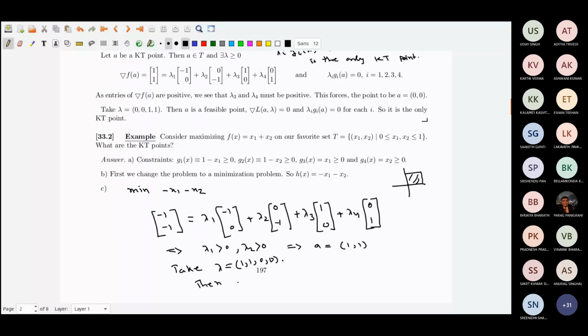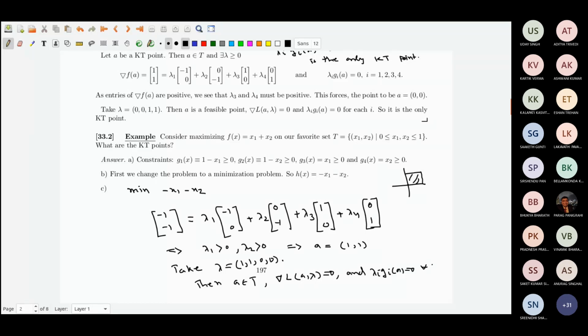Then A belongs to T because (1, 1) is in T. Grad L(A, lambda) equal to 0 is true, and lambda_i g_i(A) equal to 0 for all i.